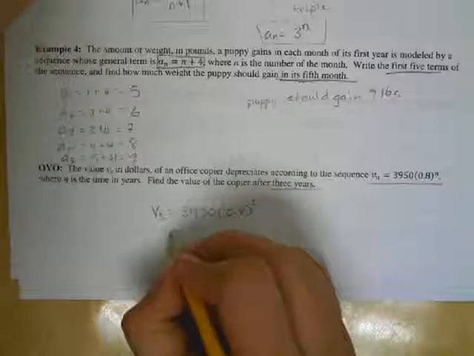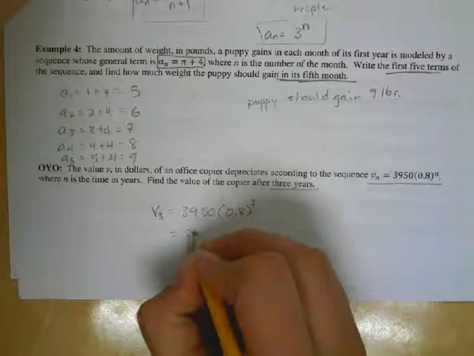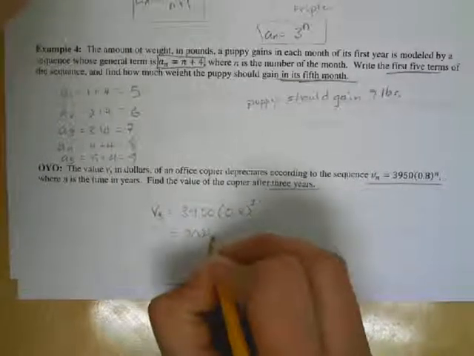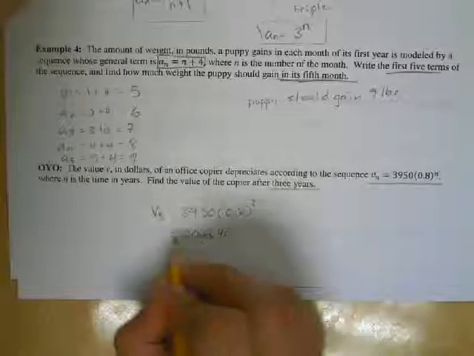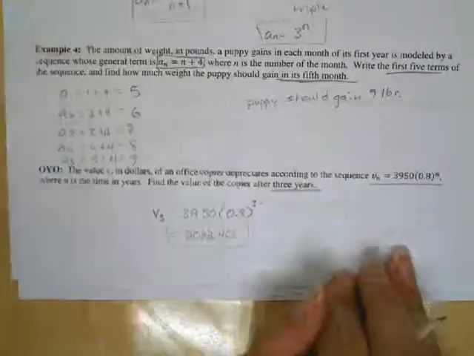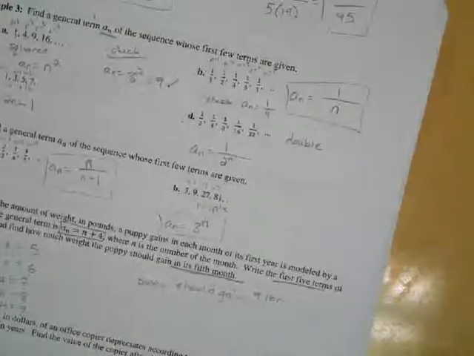When you do, you should get 2,022 and 40 cents. Okay, 2,022 and 40 cents should be your answer there. All right, that is the end of sequences. We will talk more about sequences when we hit partial sums, as well as arithmetic and geometric sequences.